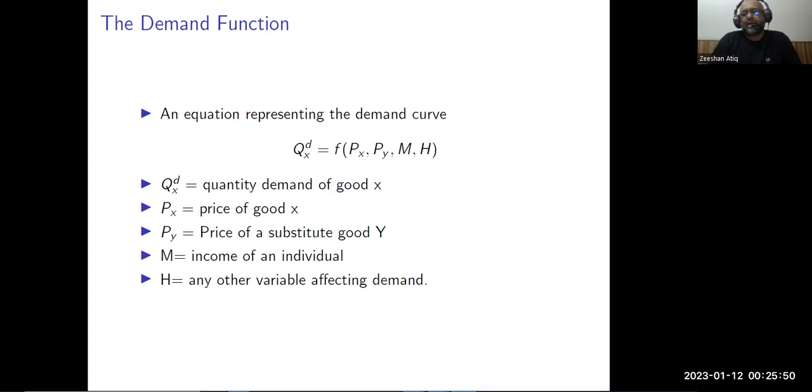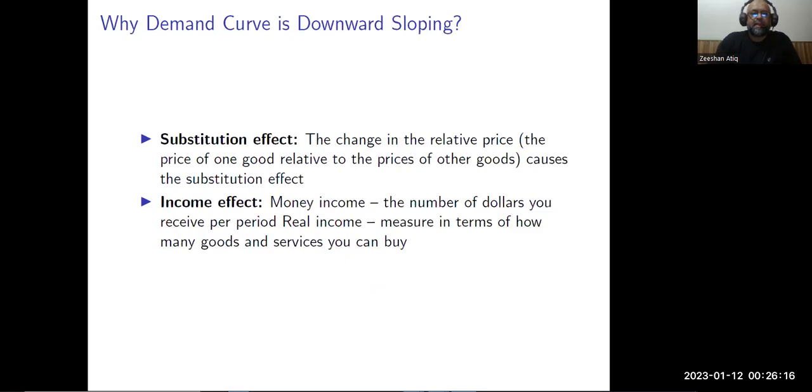Mathematically, if you look at this relationship, the quantity demanded of x is a function of the price of x. Similarly, the quantity demanded of x is also a function of the price of y. This y could be a substitute or complement. It is also a function of m, which is the income of the individual. And H actually represents all other factors like, say, for example, age, religion, fashion, design, taste, whatever.